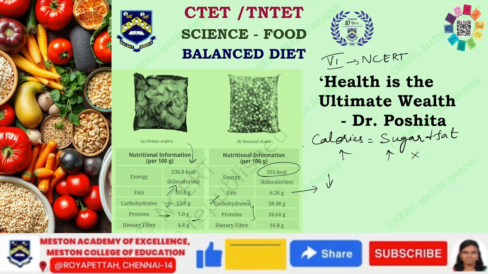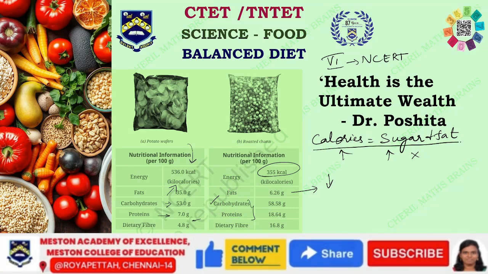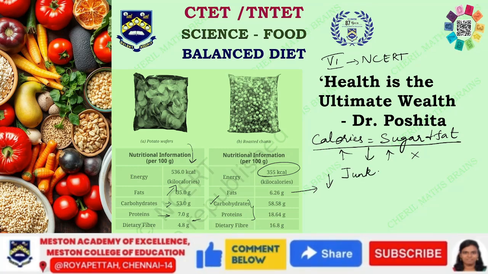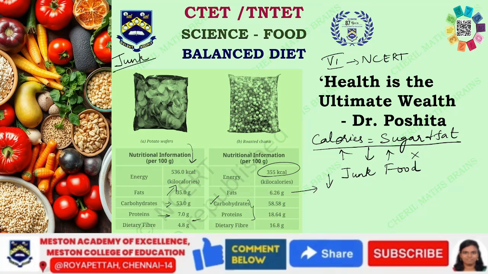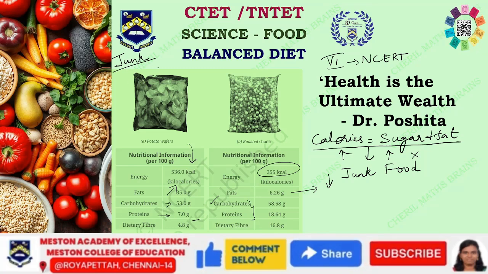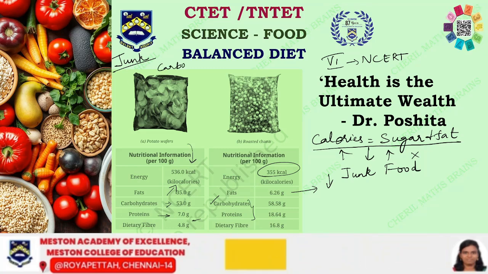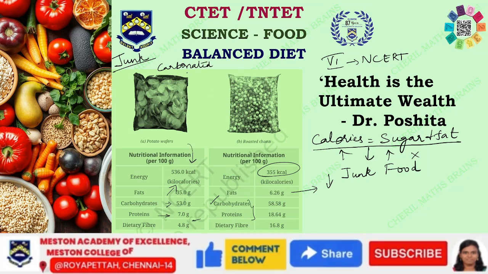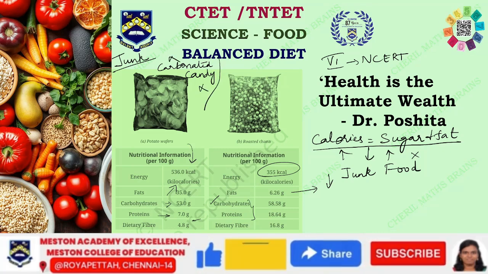So when you have a diet like this, that kind of food, you call it junk food, which is going to create a lot of problems. If you see junk food, it can be potato wafers or the carbonated drinks, and then the candy bars and all. So all these are junk food which have to be avoided.